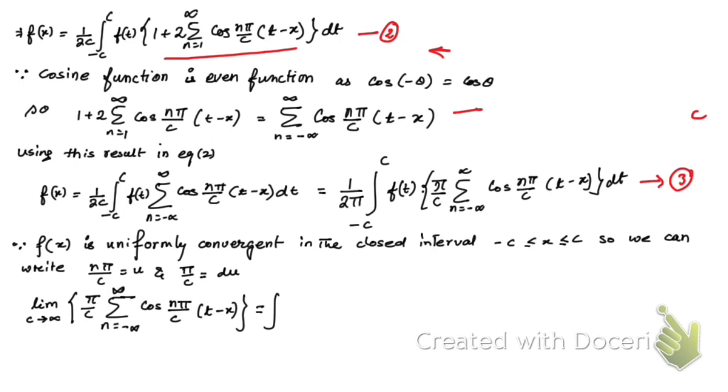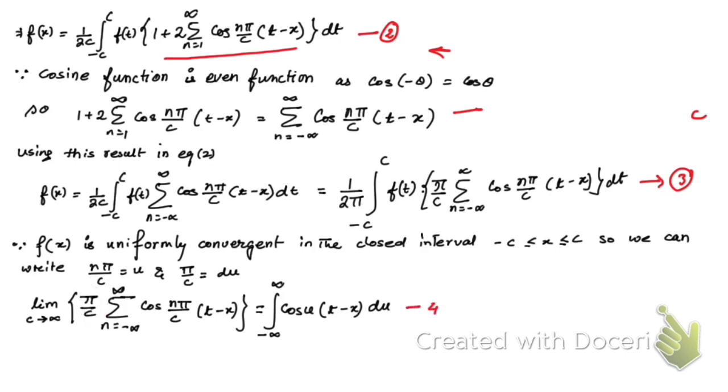Using the definition of integral as limit sum, we can write integration from minus infinity to plus infinity, where pi by c is replaced by du, and this part is replaced by u, cos u (t minus x), and this part is taken as du. So hope you have understood this.